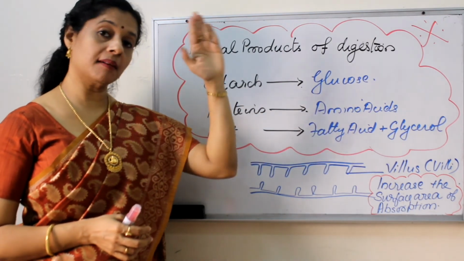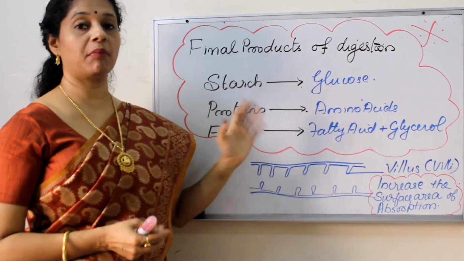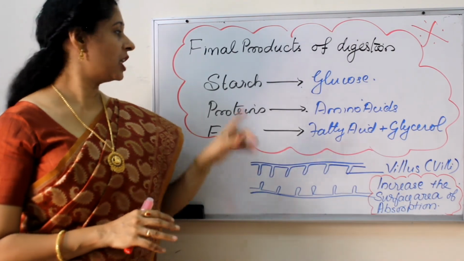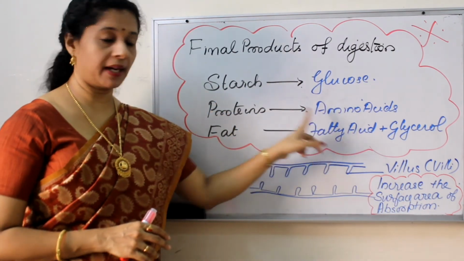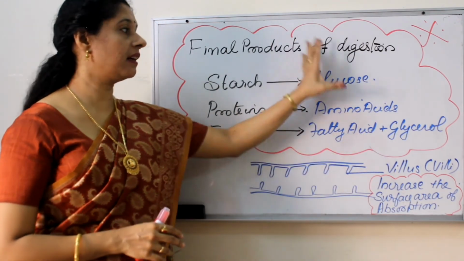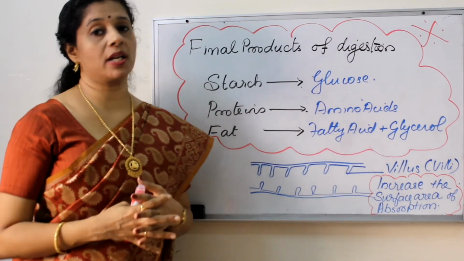We are not learning the complete process, only the final products now. With the help of pancreatic enzymes and intestinal enzymes, these final products are forming. So starch becomes glucose, proteins become amino acids, and fat becomes fatty acid and glycerol. These are the final products of digestion, and they form within the small intestine.